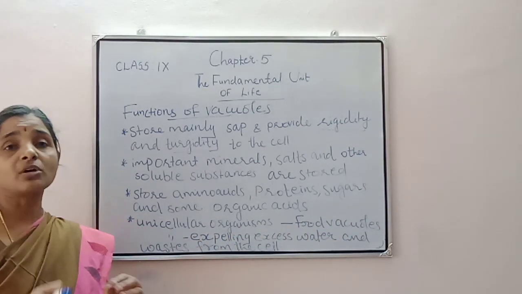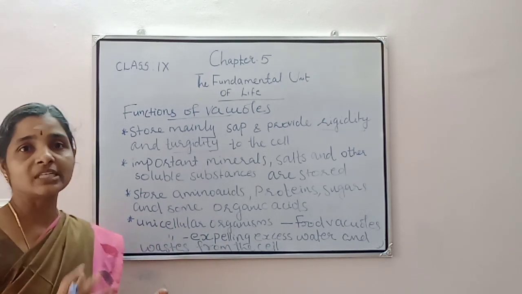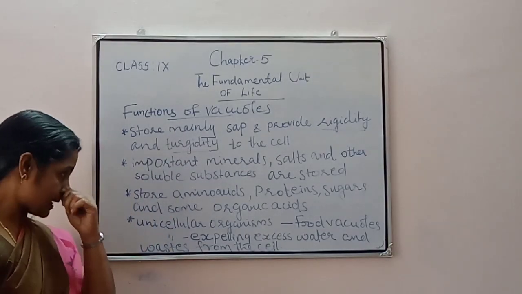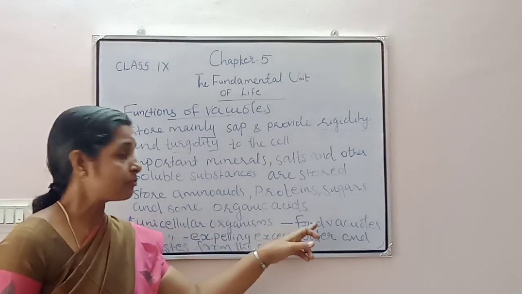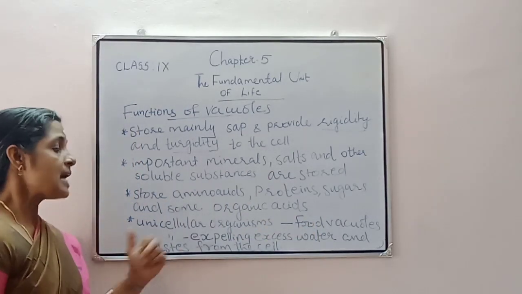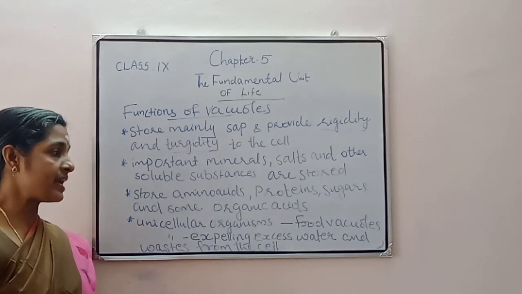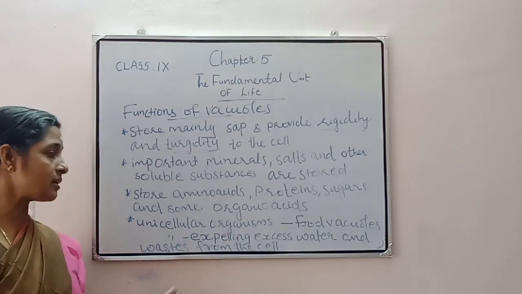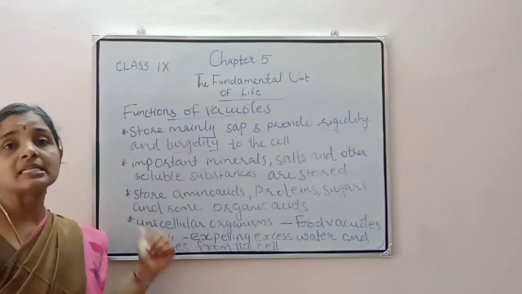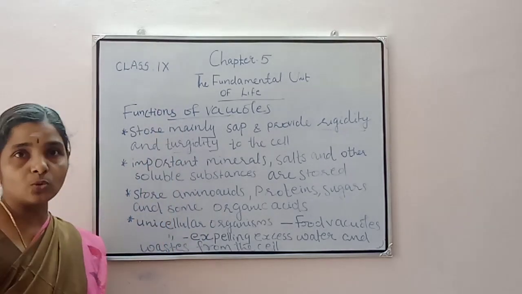That is the function of an excretory system. That is done by whom? These vacuoles in unicellular organisms. So in unicellular organisms such as amoeba, the food vacuoles play an important role in digesting food material, and in some unicellular organisms, in excreting their waste, both water and other waste from the cell, with the help of these vacuoles. So these are the functions of vacuoles.